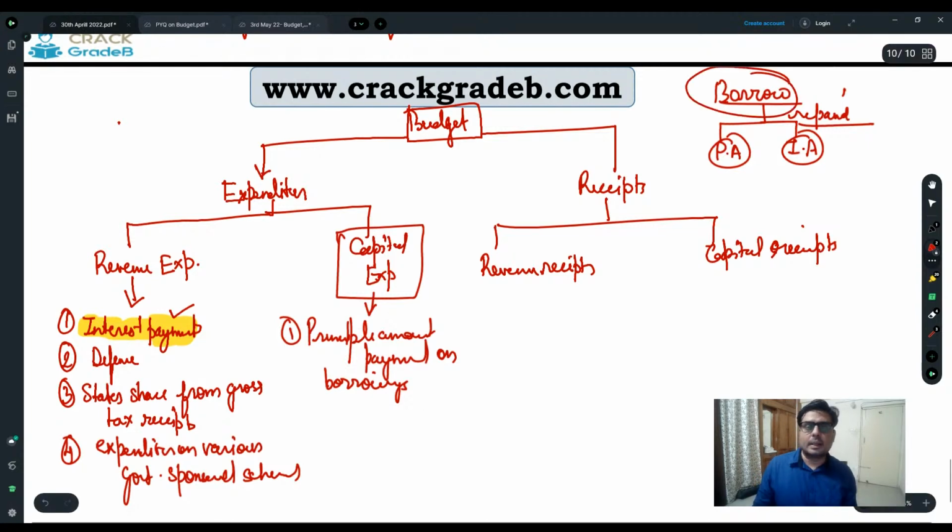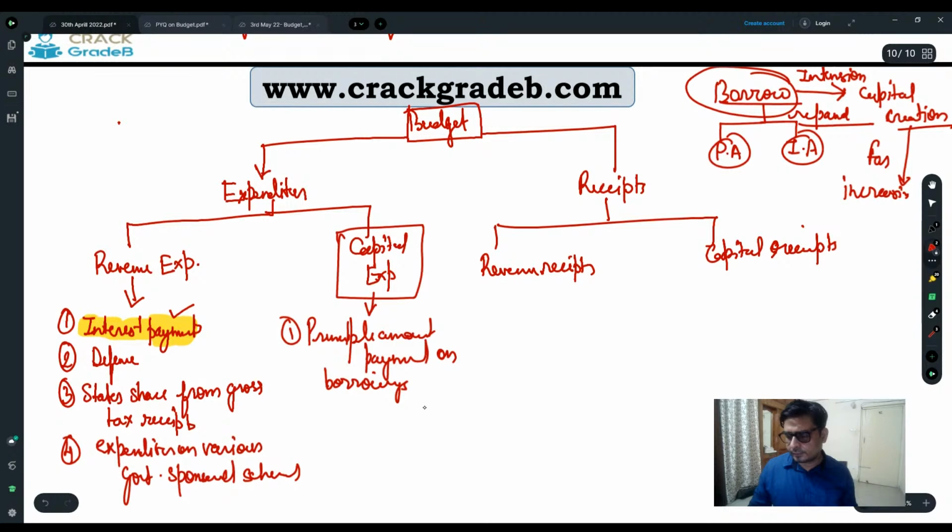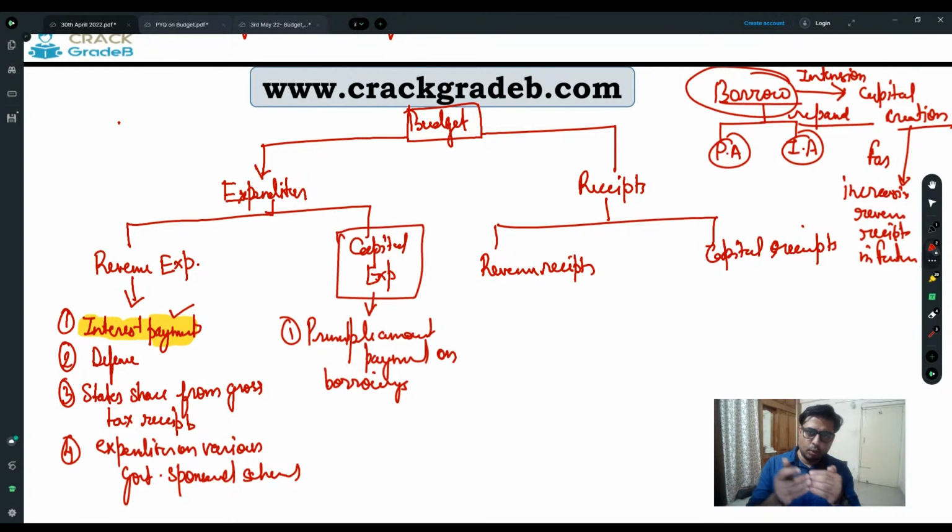When the government borrows the money, the intention of the government is what? The intention for borrowing is capital creation. We are going to borrow the money for capital creation. Capital creation for what? For increasing revenue receipts in future.